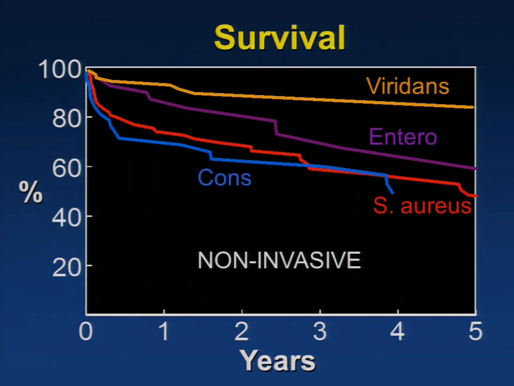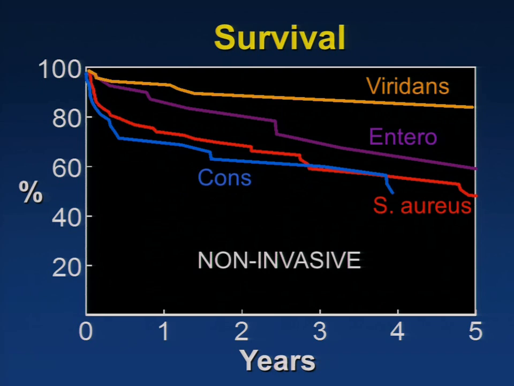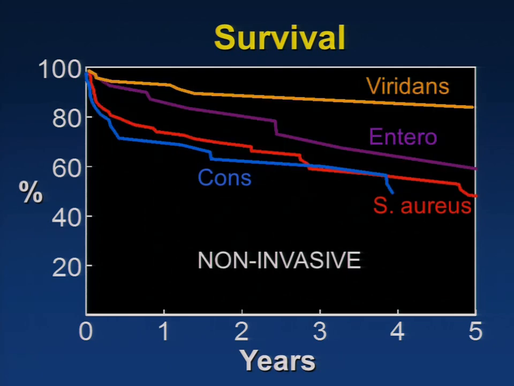Then we look at these two groups in terms of non-invasive and invasive. And what we found was that in both of these groups, invasive and non-invasive, the best results were with the strep group, and the worst results were with Staph aureus infection.